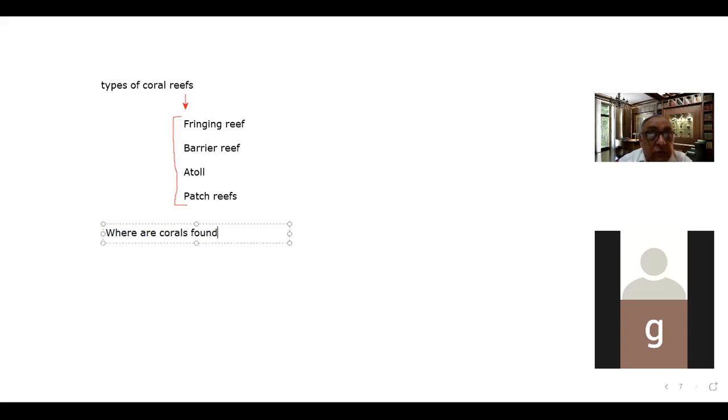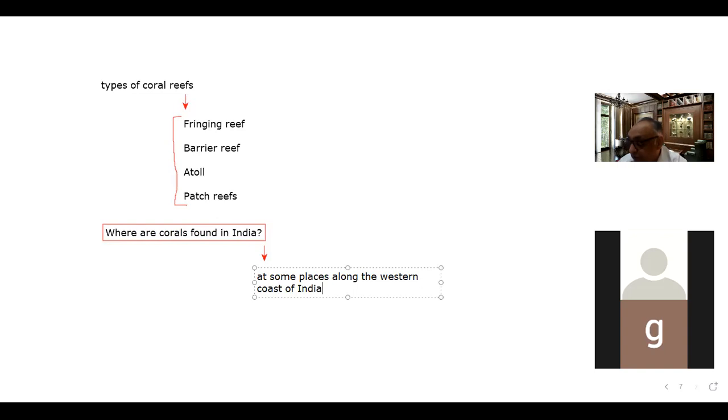Please note this: the corals are found in India at some places along the western coast of India.